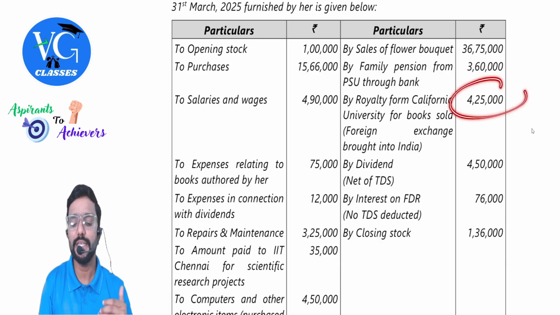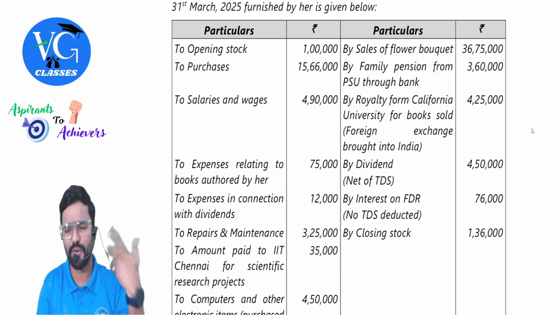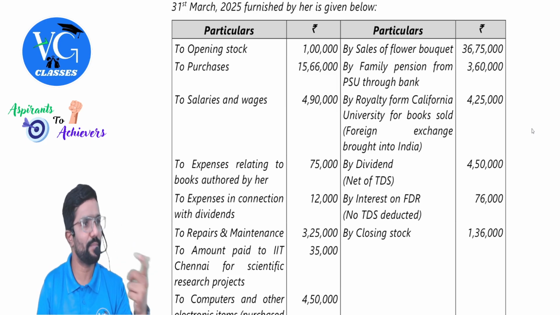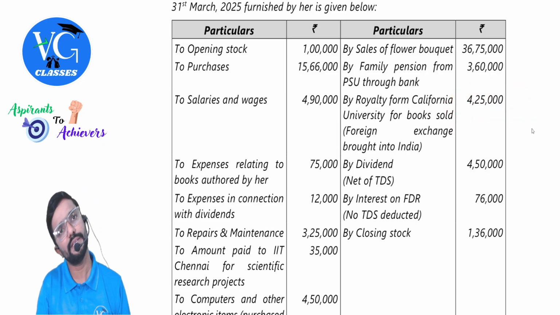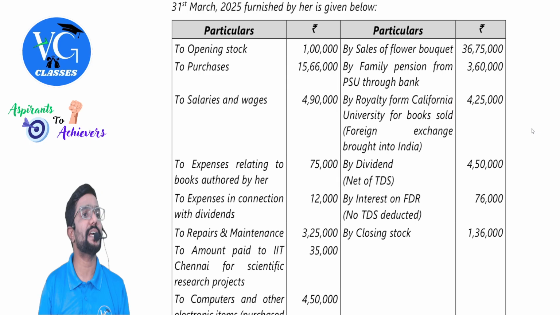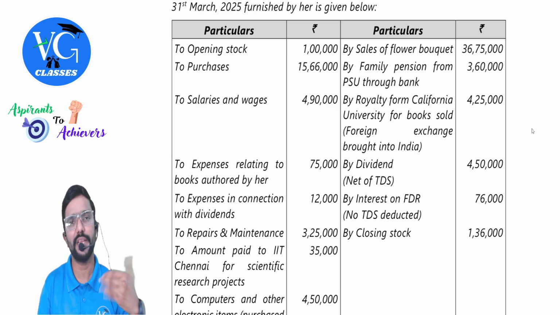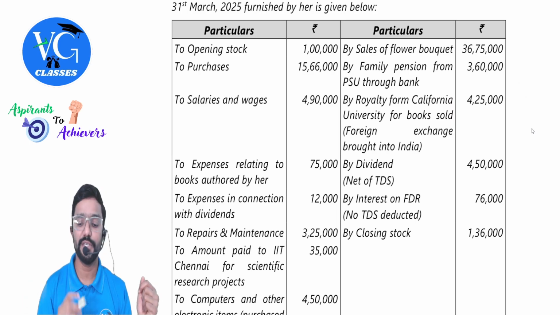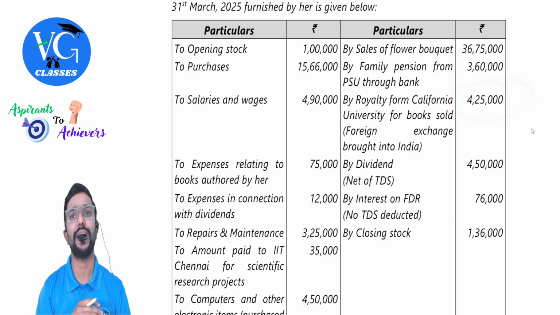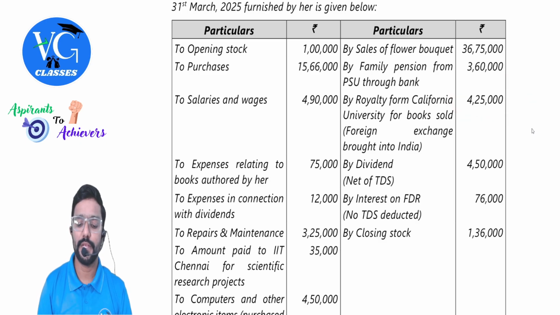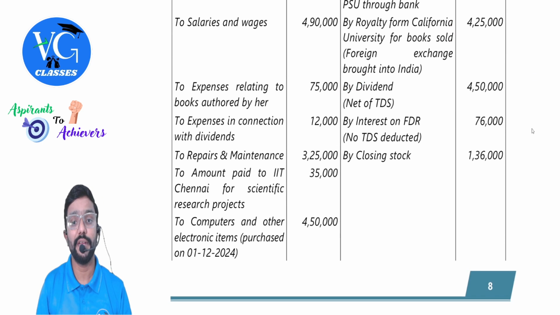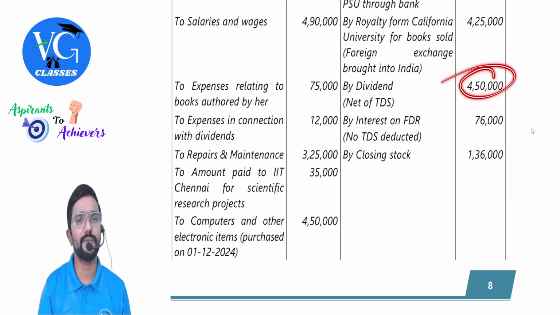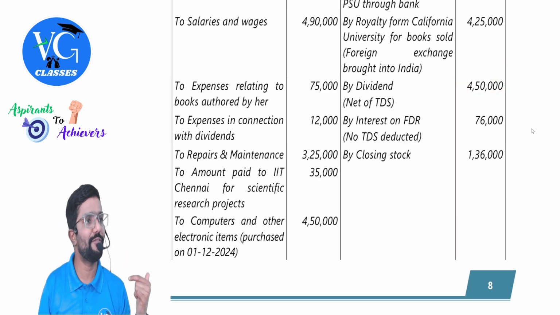That is, you can consider this as a business income, that is from profession. Writing books is our profession and she is earning royalty. Can we consider this income under the PGBP, sir? Yes. Or else you can also take it under IFOS. Most of the time we consider it under IFOS, but you have both the options, and for this there is also a deduction available under Chapter 6A. Clear? Yes, sir.